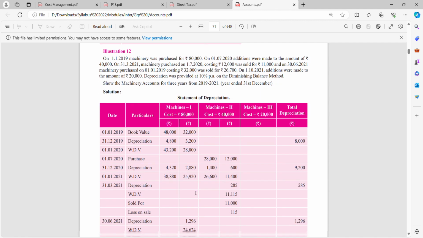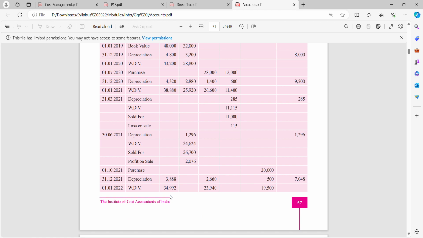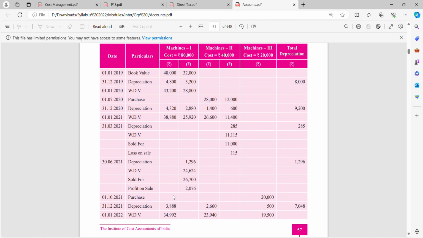So for the 3 months here and for 12 months on the 48,000 part, you'll give depreciation, and you'll make a sale of this and you'll earn a profit of 2,076 rupees. This 48,000 part of the machinery is still there in your balance sheet.